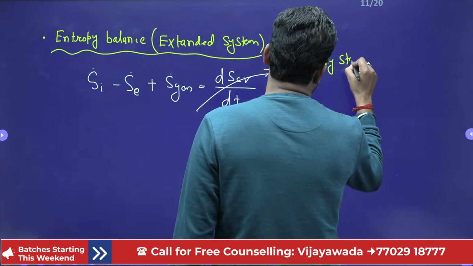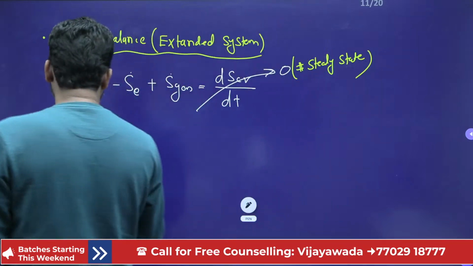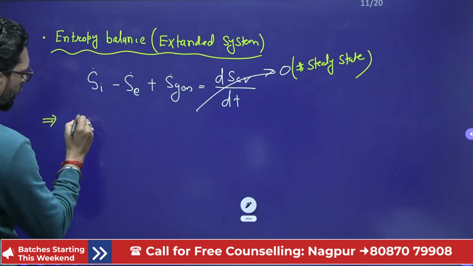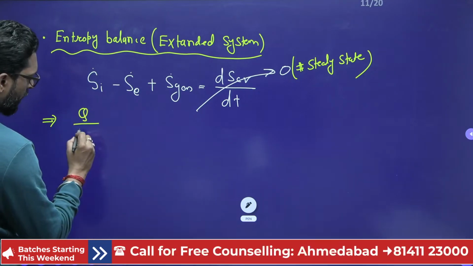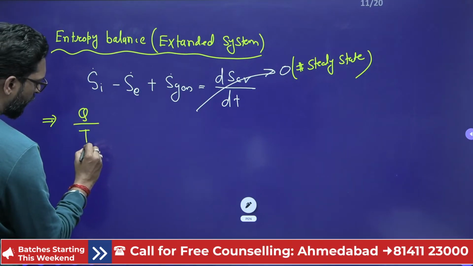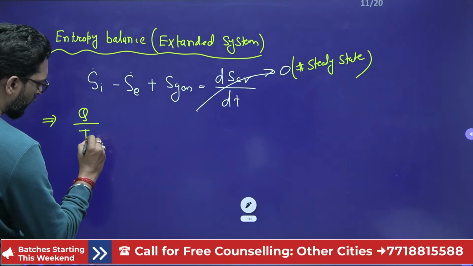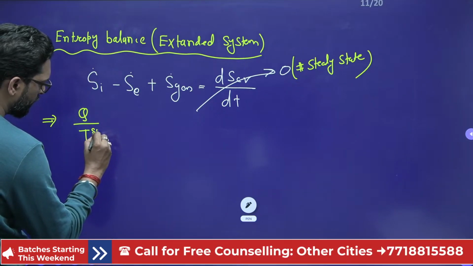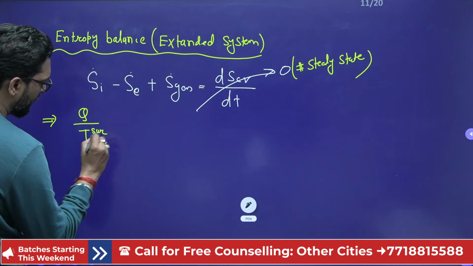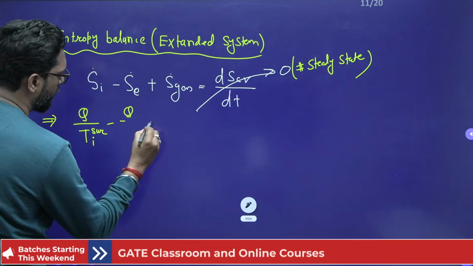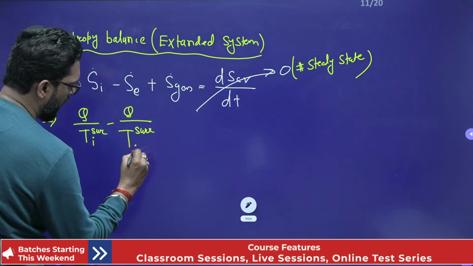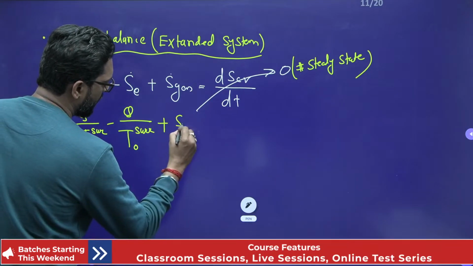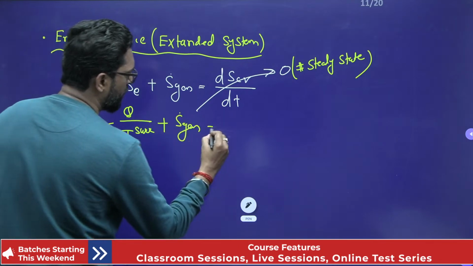So in this case we put Q divided by T of surrounding inside, minus Q divided by T of surrounding outside, plus the rate of entropy generation is equal to 0.